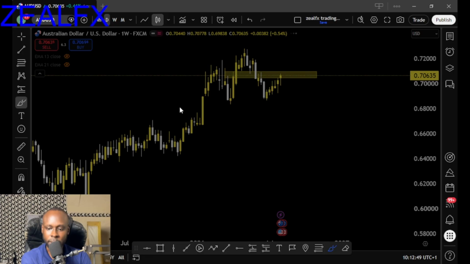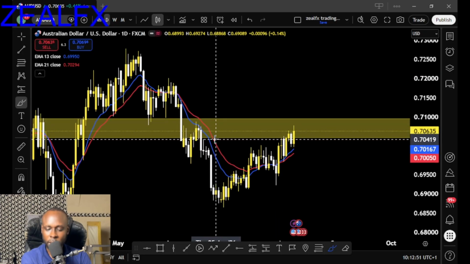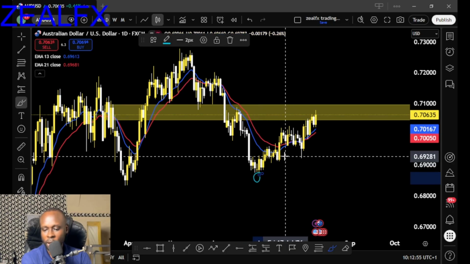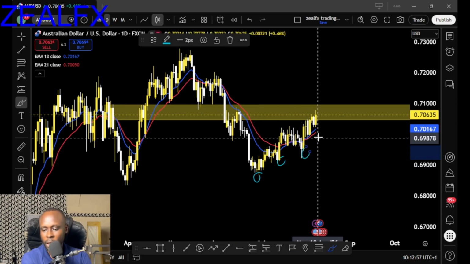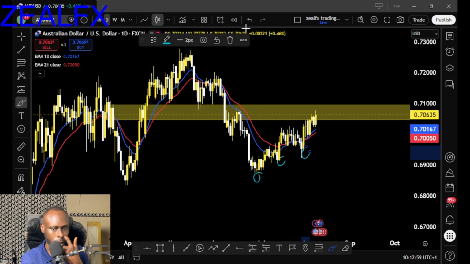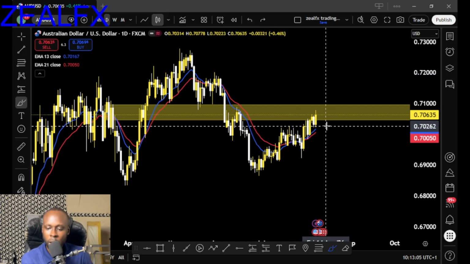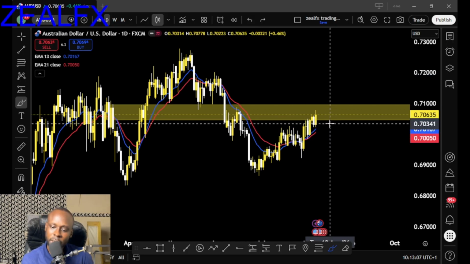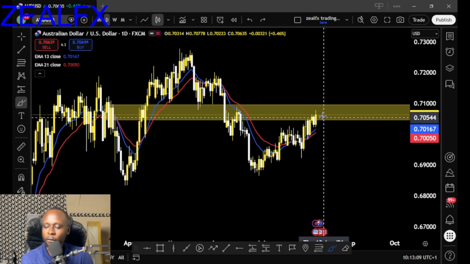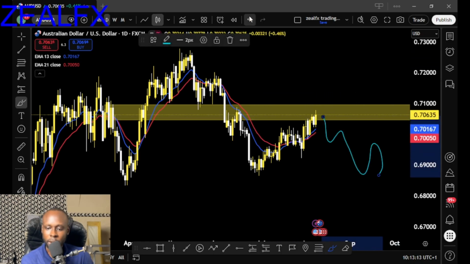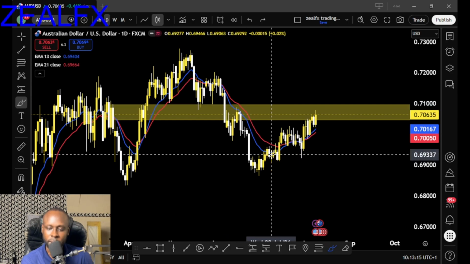So let's look at the daily time frame of the Australia USD. You can see our price creating a series of higher lows, higher lows. So long as we have this series of higher lows, this is an indication of a bullish structure on Australia USD on the daily time frame, and the weekly is telling us to sell. We need a flow of selling opportunity, which is a series of lower highs, for us to sell the Australia USD. For now, we can't join the Australia USD sell.